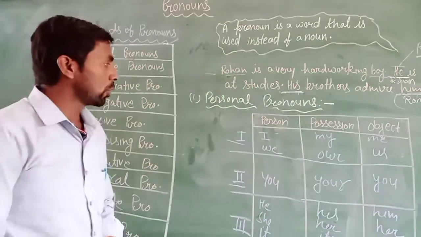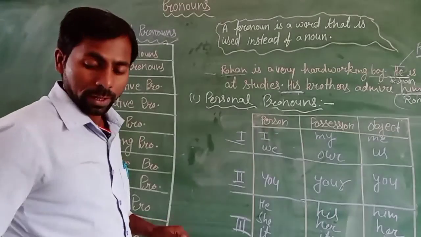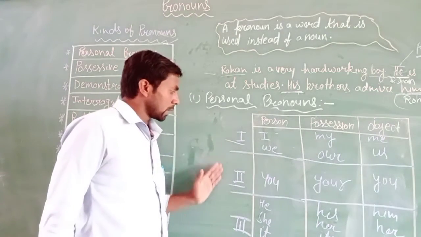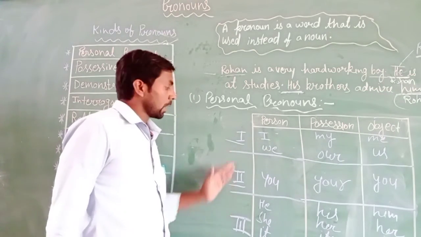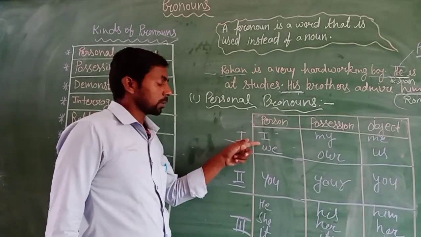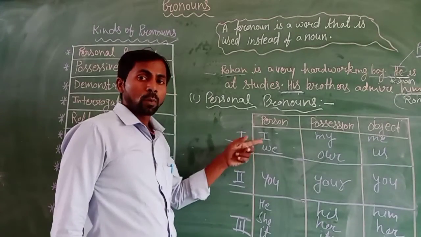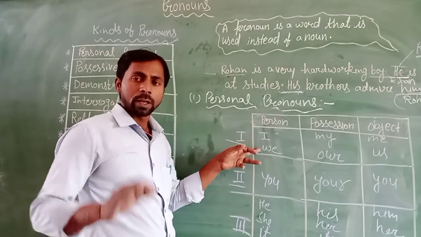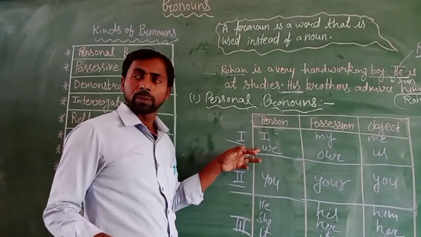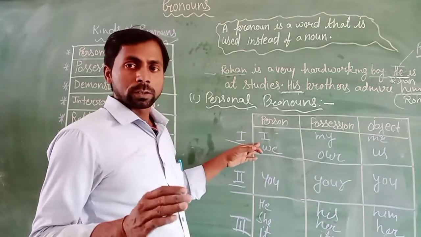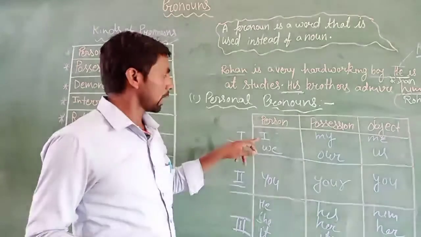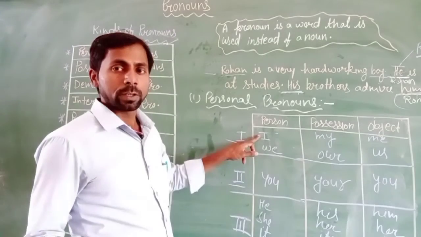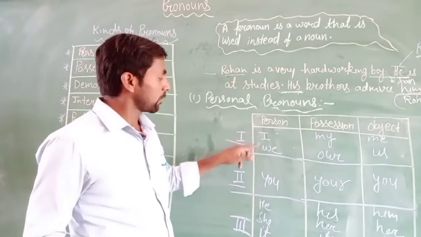So this is the personal pronoun, and you can see the personal pronoun divides into three parts: first person, second person and third person. In the first person two words are used, I and we, and both are the subjective part of the pronoun, and we can use this pronoun as a subject in a sentence. If the subject is singular, then we use I, and if the subject is plural, then we use we.